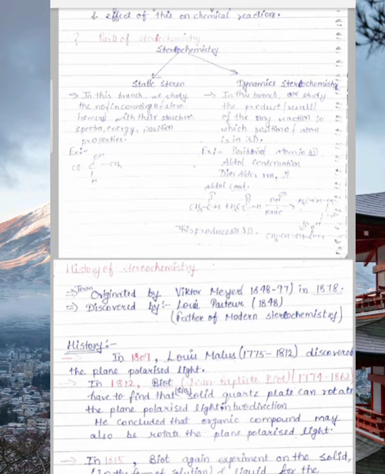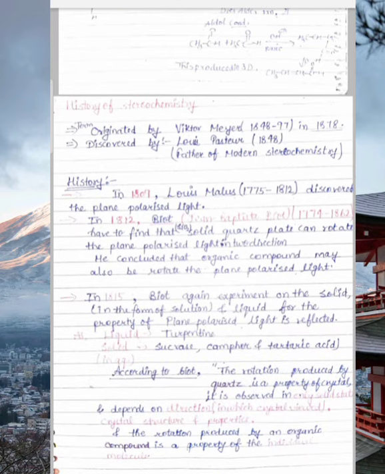In the aldol condensation reaction, two acetaldehyde molecules react with each other and form a product, and this product is produced in 3D, and how to manage its structure, that stereochemistry will tell.